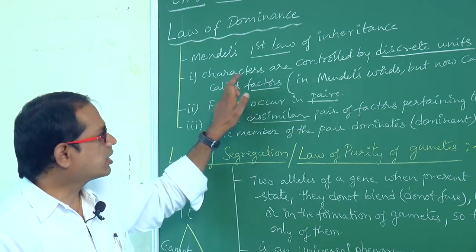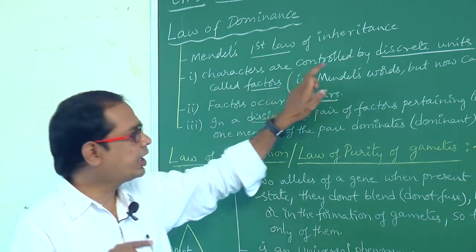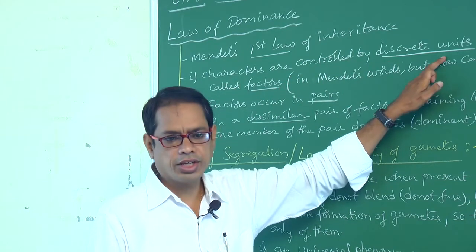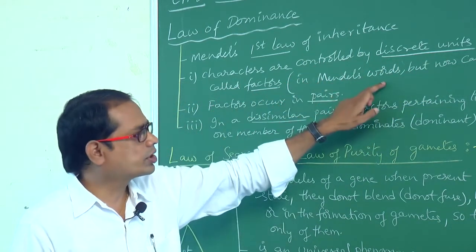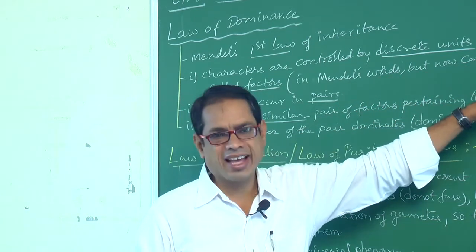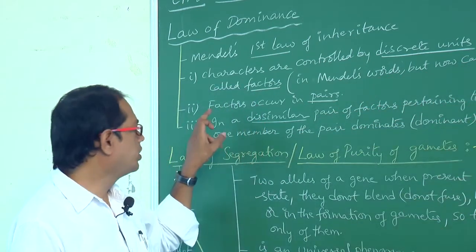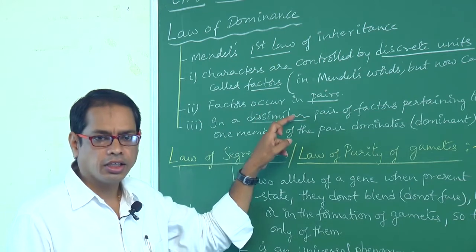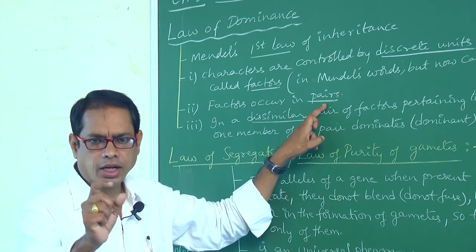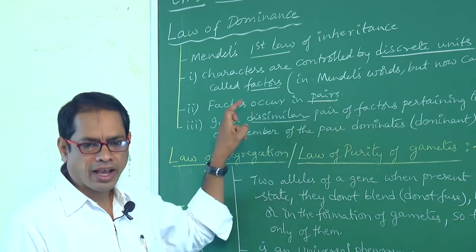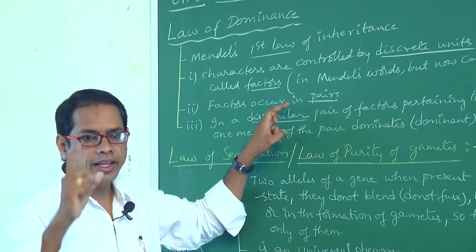So characters are controlled by discrete units, called factors in Mendel's words, but now called genes. These factors occur not individually but in pairs, capital T, small t, like that. So factors occur in pairs.